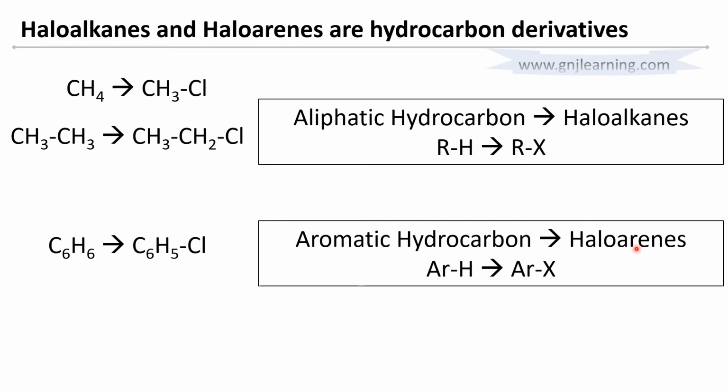Clear. So we have haloalkanes, and now we know how the compound has been derived, and we have haloarenes, benzene and its halo derivative. X can be fluorine, chlorine, bromine, or iodine, any of these halogen atoms.